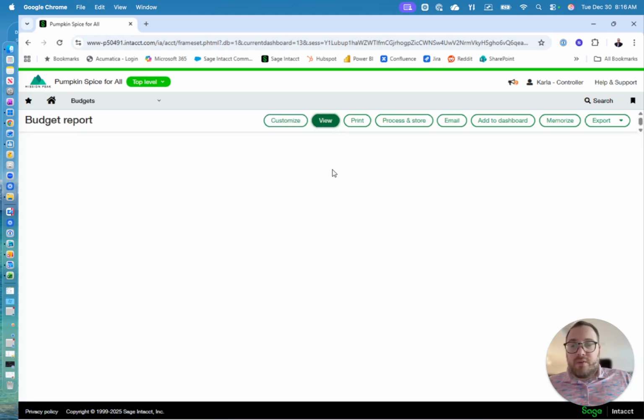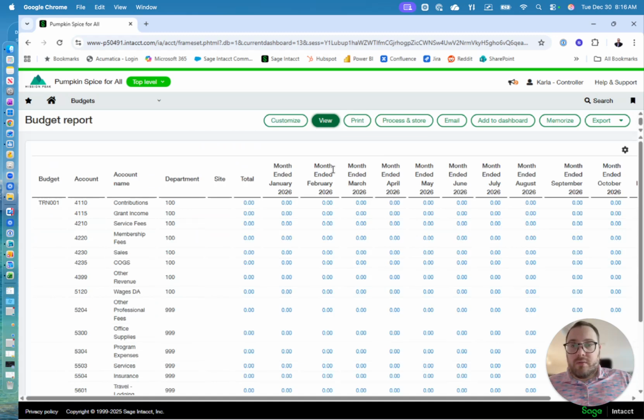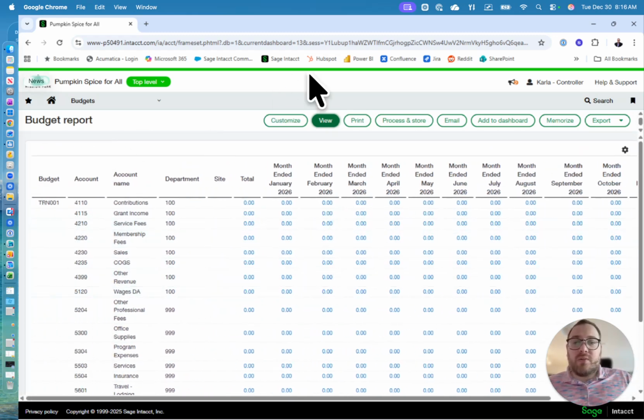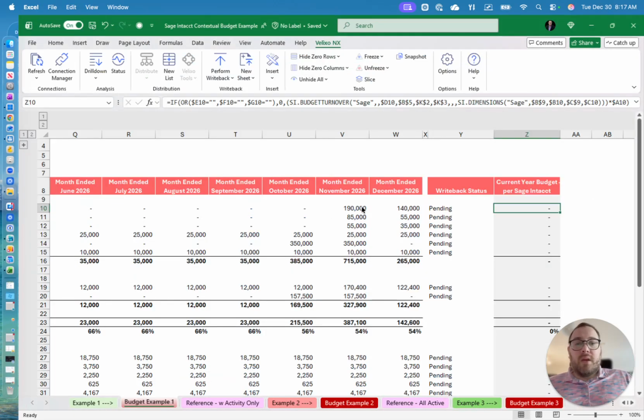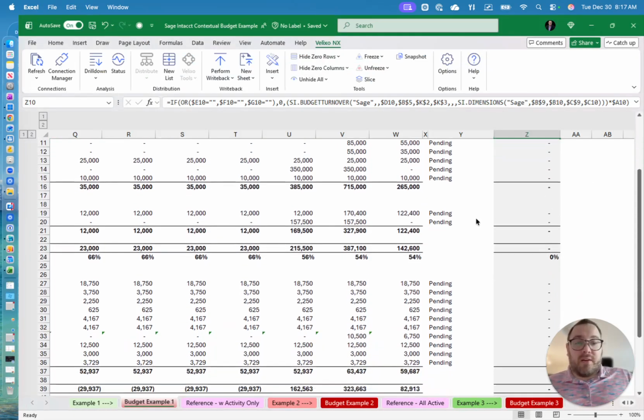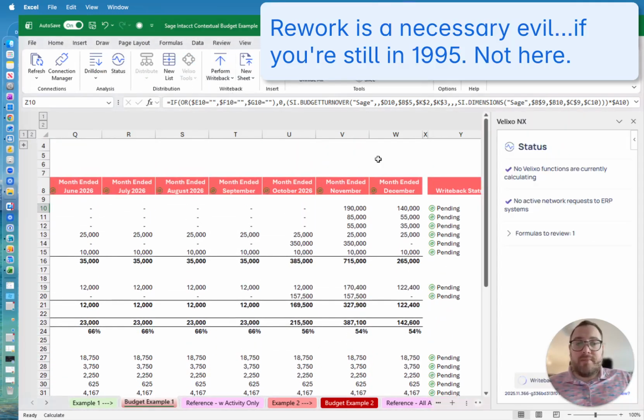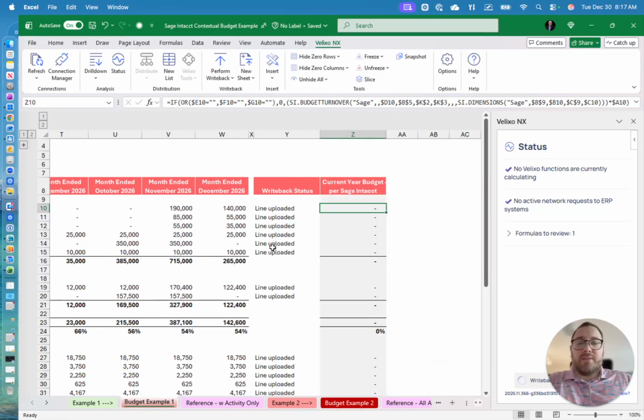Let me give this a view. And I've got some lines in here, but they're all zeros, right? So there's no data in there. Well, I've got my budget prepared here. I don't want to rework this into an import template, and I don't have to. I simply click Perform Writeback here. And we see all the lines are uploaded.